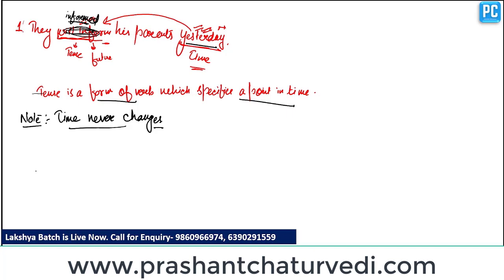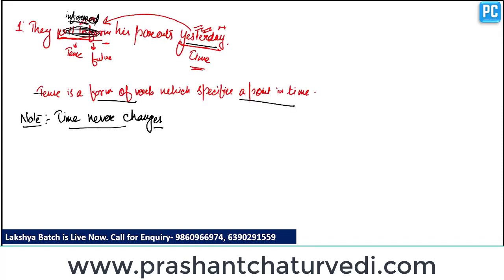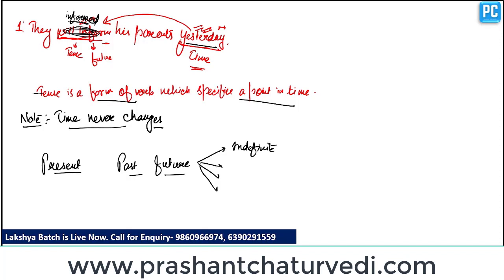So the next thing is we have to understand the states of an action. There are different points of time: first is present, second is past, and third is future. There are three types of time: present, past, and future. And we have different states of an action here: first is indefinite, second is continuous, third is perfect, and the last one is perfect continuous.